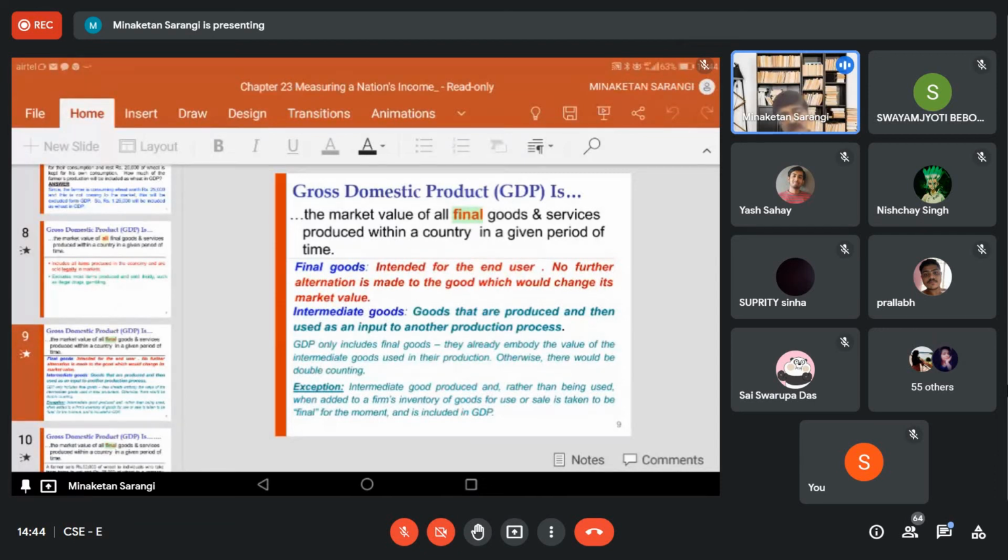This price is already included in the price of the sandwich. So if you take the price of bread again, that is the mistake of double counting. So in order to avoid the problem of double counting, only the final goods and services are taken under the GDP.